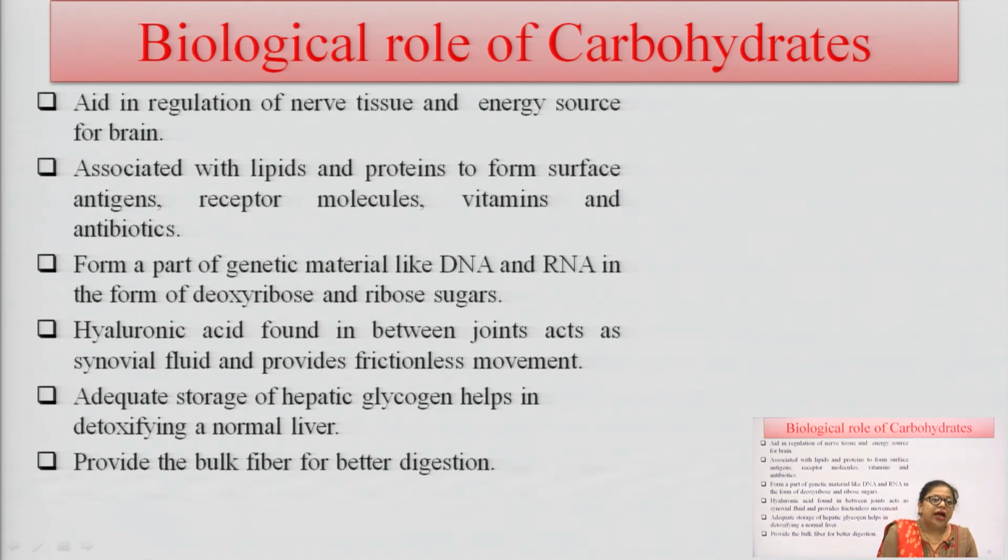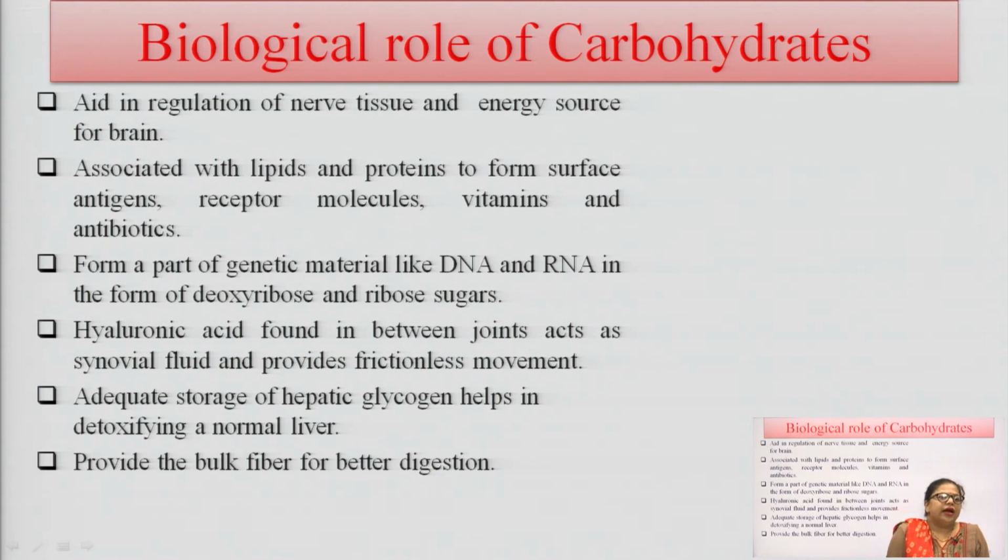In these joints it acts as synovial fluid and provides frictionless motion. So, these carbohydrates help in joint movement and provide proper moisture to the joints, so that the joints work properly and show frictionless movement.